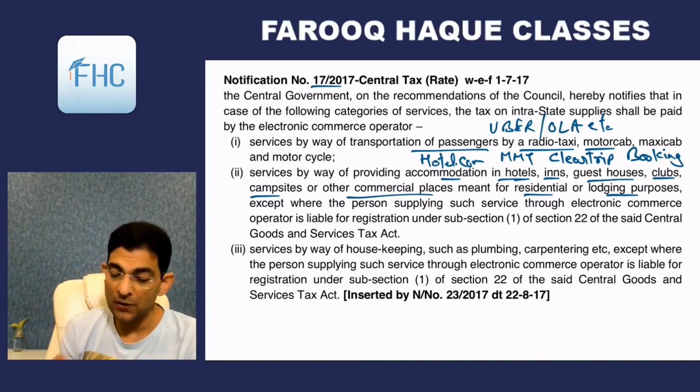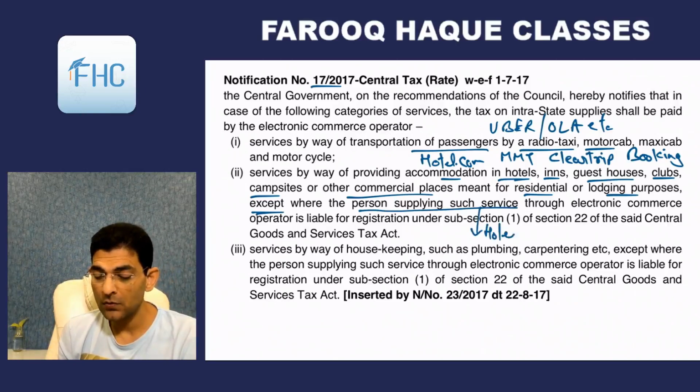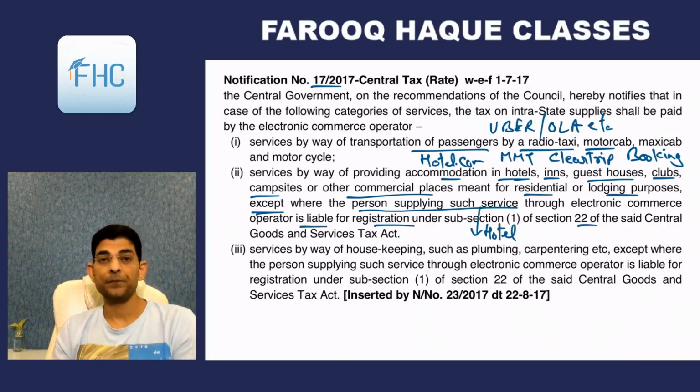Okay, so they will be liable, except where the person supplying such service, means the actual hotel, through ECO is liable for registration under section 22.